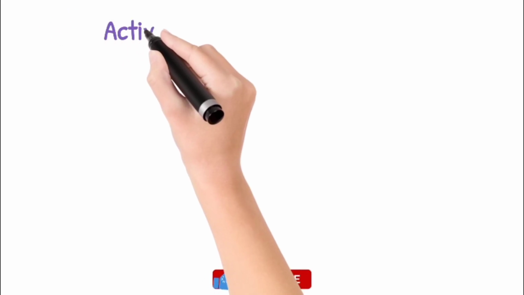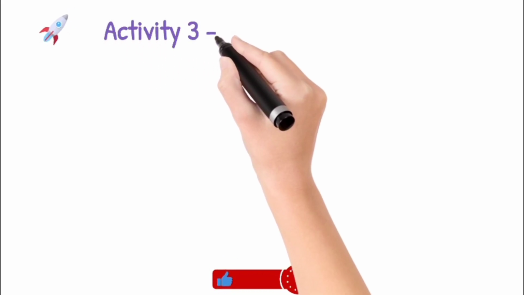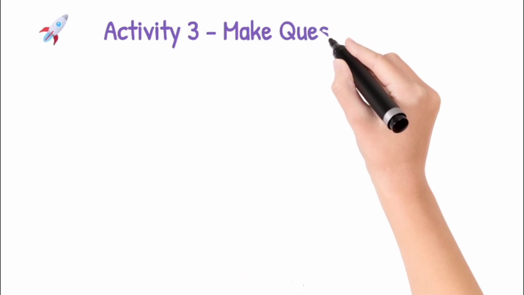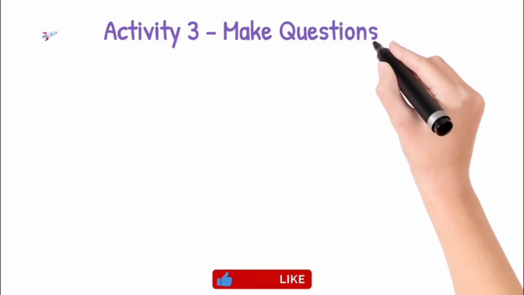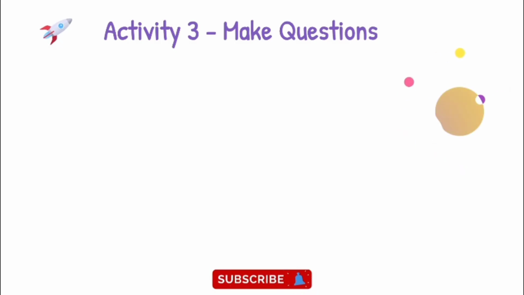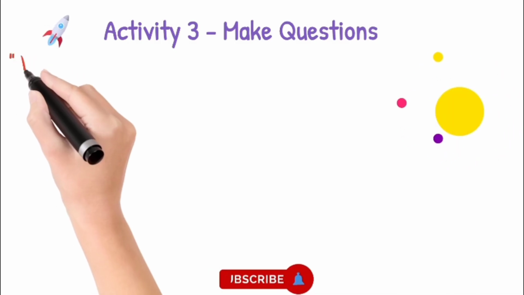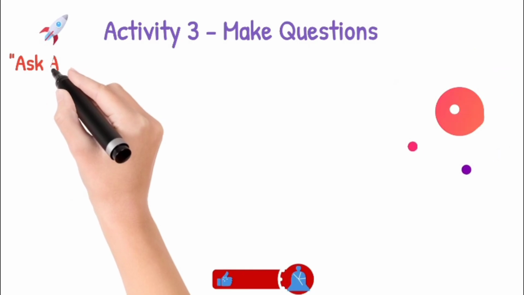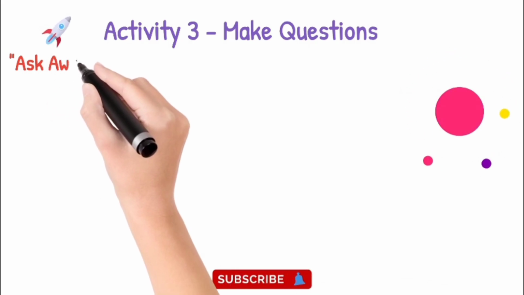In interrogatives, we have to use helping verb at the very first. Is she your friend? Am I a good student? Right? Are we friends? Are they cute? So students, these are some of the examples that I have given you. Let's move towards the activity number 3 that is making questions.